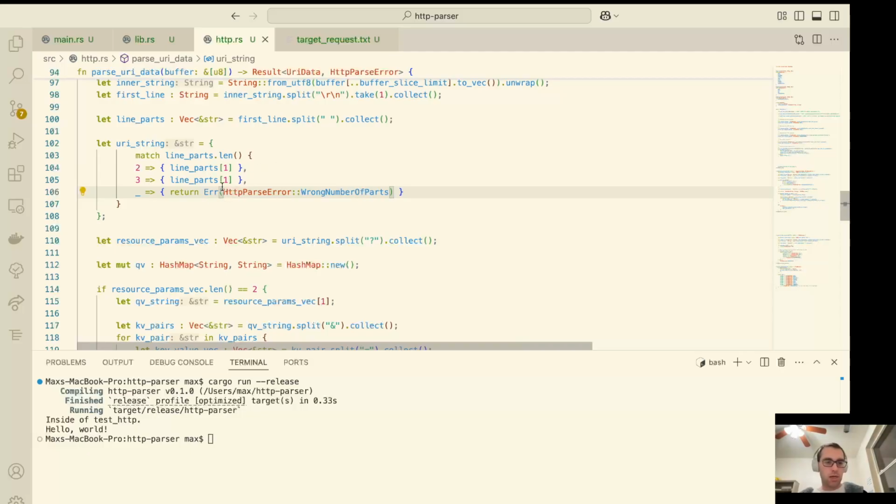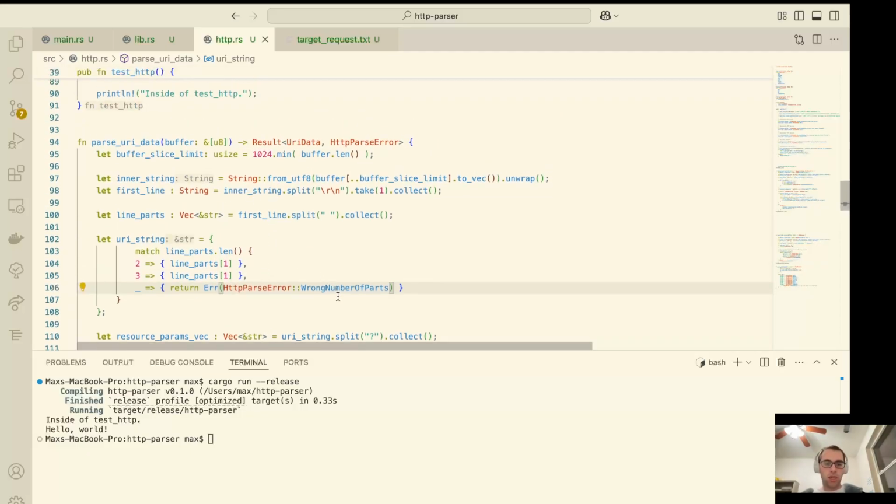So we get to here, we'll get this wrong number of parts error. The other place where we are running into an issue is right here, this inner string. So we are taking it currently as an act of faith that what we are passing into this method here, as we are creating a string, is an actual legitimate vector of bytes which are UTF-8 compatible. That's not always the case. This could fail, and in that case, this application will blow up.